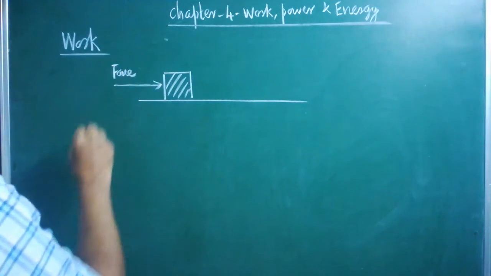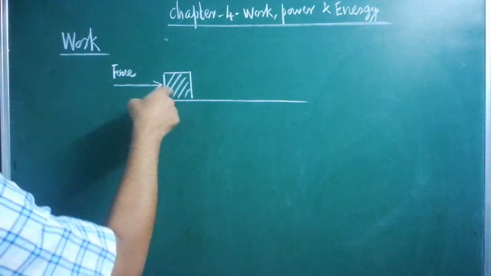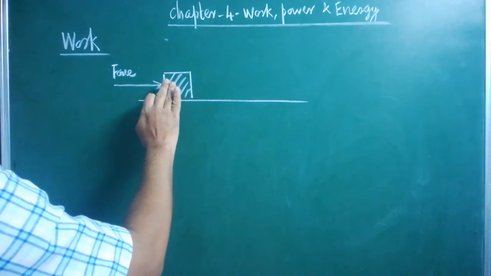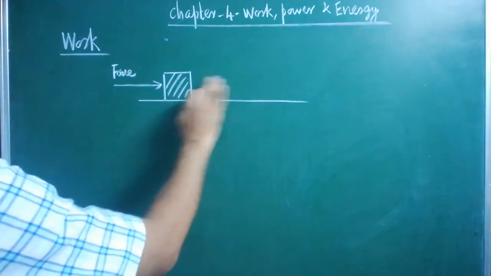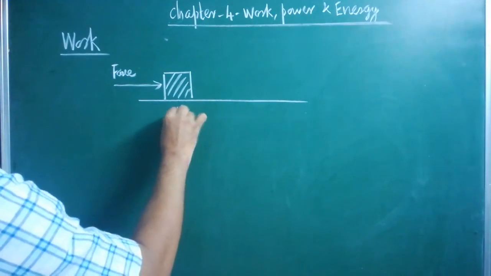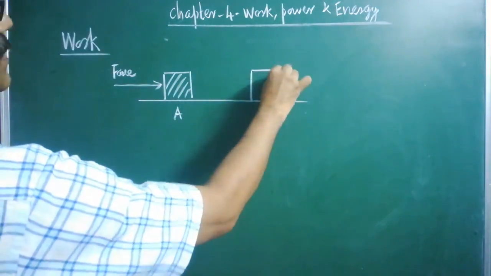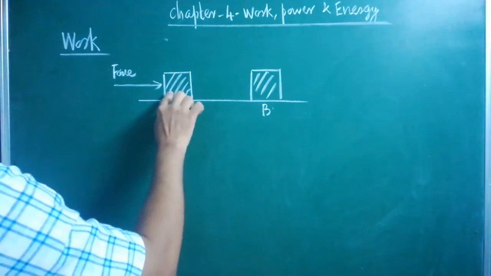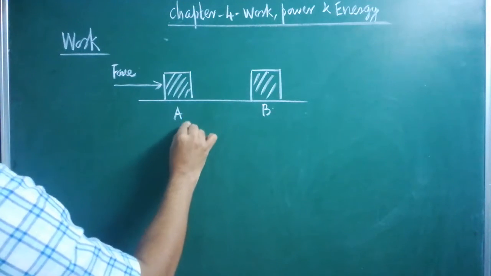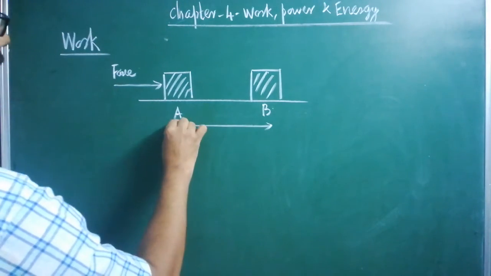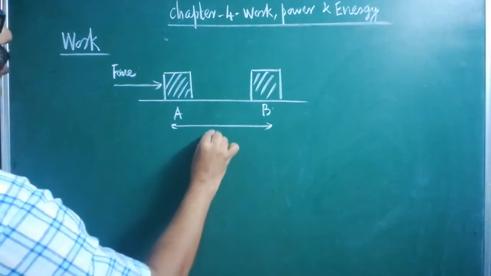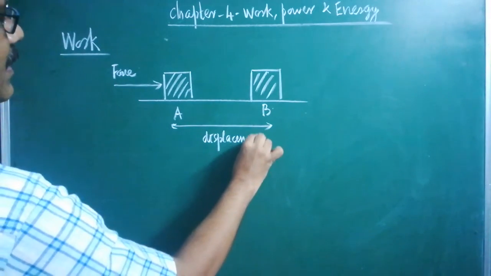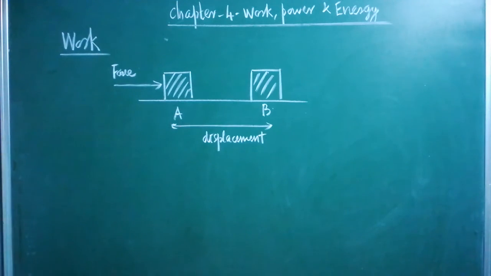If you apply a force on this mass, what will happen? Definitely the body starts moving. When the body moves from position A, it reaches a new position B. After displacement, you can measure the displacement between A and B. This length between A and B is the displacement.